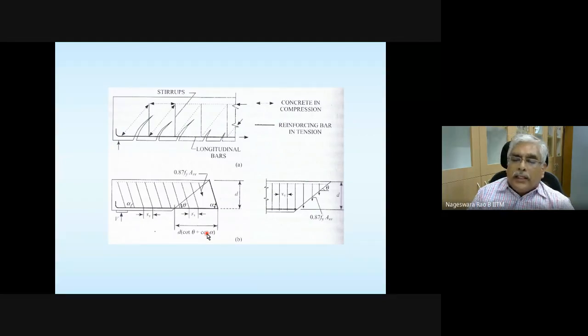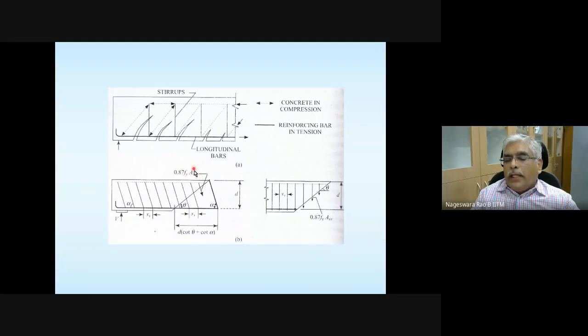So how do I get it? If I know the spacing of the stirrups, this divided by Sv is going to give me how many stirrups there are. And the resistance of each stirrup is given by this. So the total resistance offered by this shear reinforcement, which is at an angle alpha, assuming the crack to be developed at theta, is given by 0.87 Fy Asv.